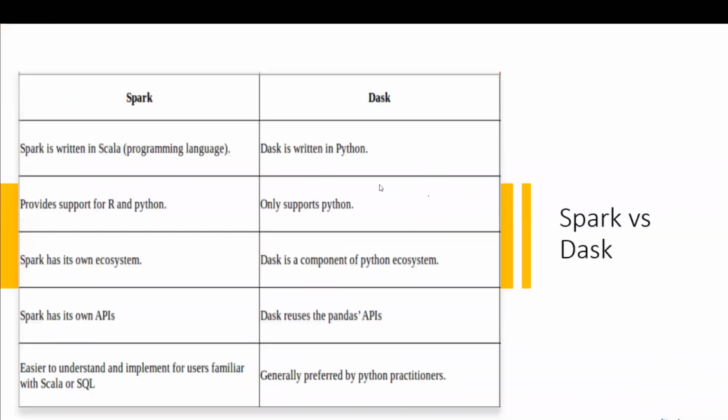So this is the area where we have to understand how Spark is different from Dask. I know a lot of people might have worked on Spark and they are familiar with it, or maybe they are not familiar with Spark, and Spark works on the concept of RDDs, right? And Dask is altogether a different thing where you don't need to worry about an ecosystem because Dask is written completely in Python. So the one advantage we have is, let's take all of you, right?